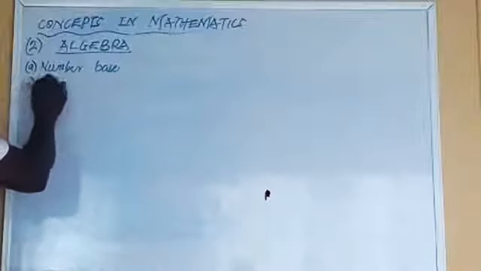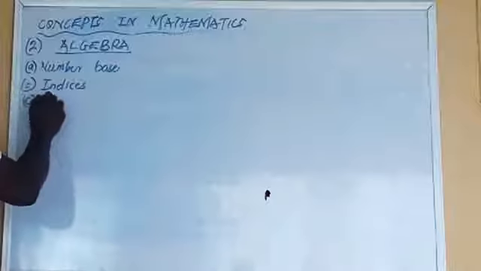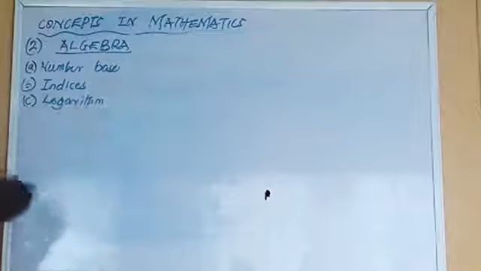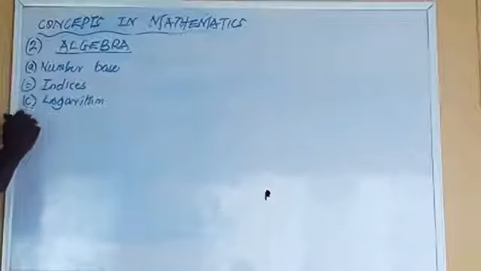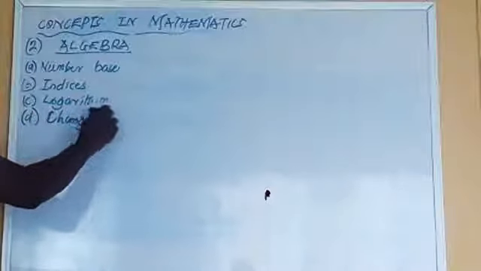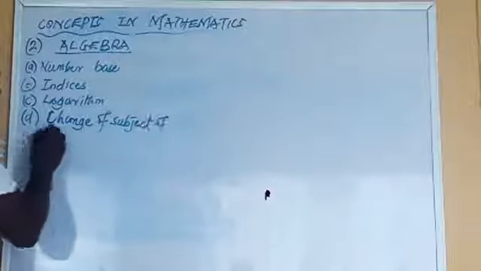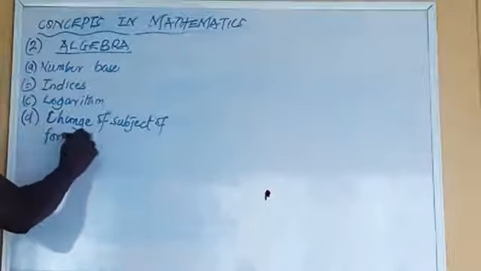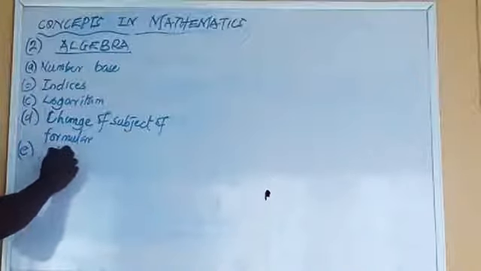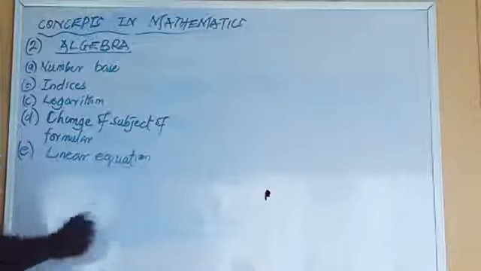Then I have indices. Then I have logarithm. Logarithm at times is put under the first one, but understand what we are doing here. The next one is change of subject of formula, followed by linear equation. Linear equation, followed by